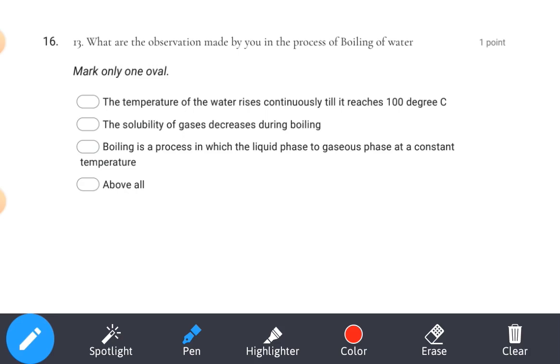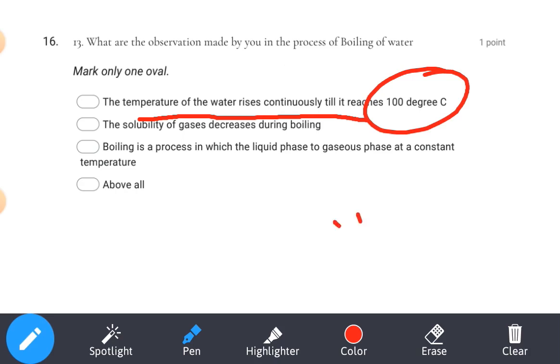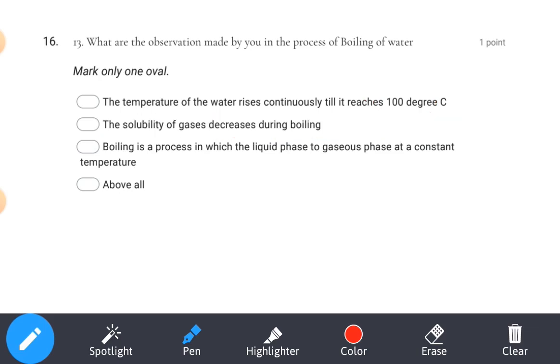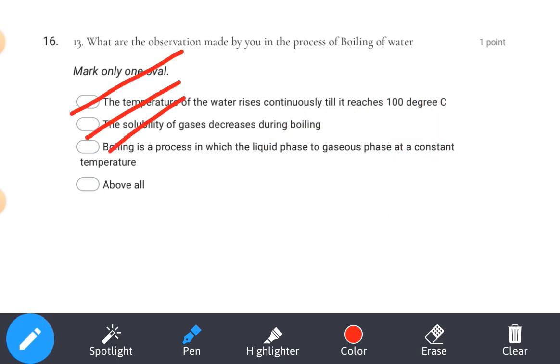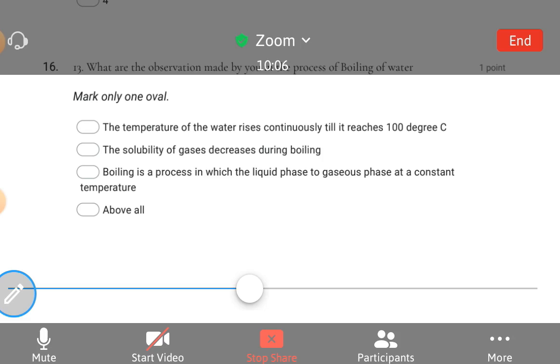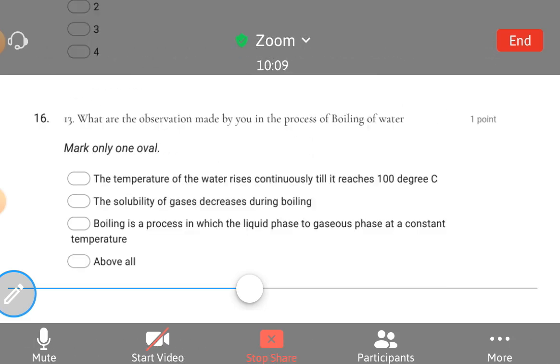13th question. Which are the observations made by you in the process of boiling of water? In boiling, temperature rises up to what? If it is water, it reaches 100 degrees Celsius. After that, even if you increase the temperature, whatever the water boiling point is, it will be 100 degrees Celsius only. The solubility of the gas decreases during boiling. Yes, that is also correct. Third point: boiling is a process in which the liquid phase converts into gas. Yes, after 100 degrees Celsius, this liquid will convert into vapor at constant temperature. So we can say that 1, 2, 3 are correct. So option number 4, all of the above. 13th question over. Let's see the 14th question.